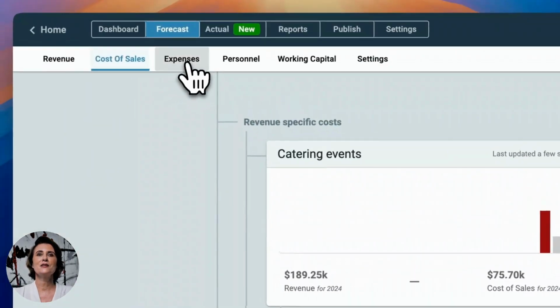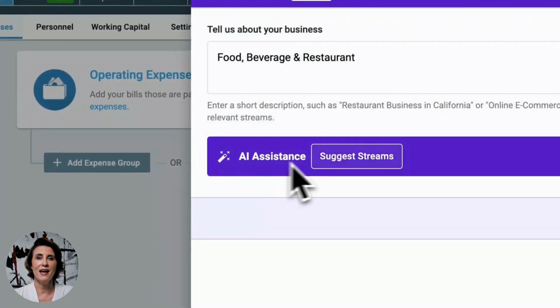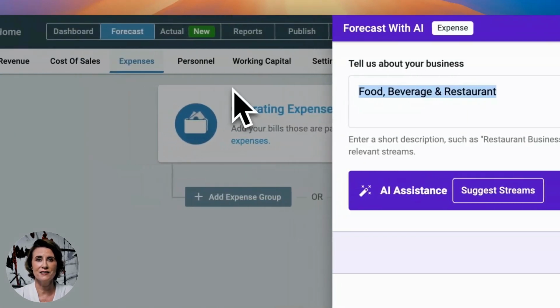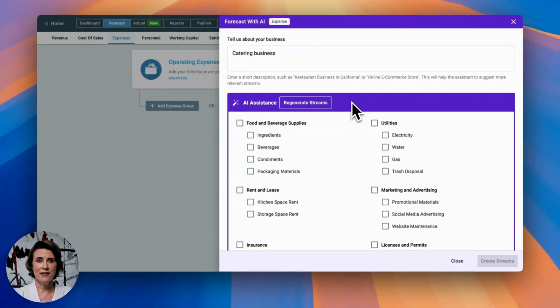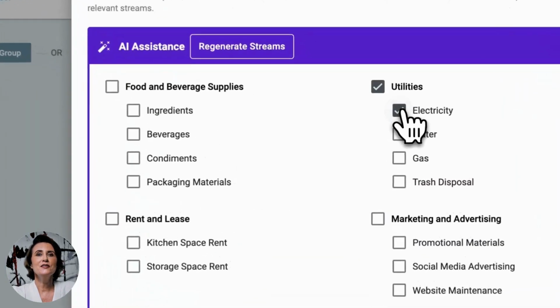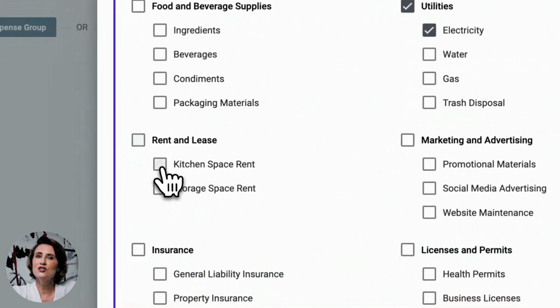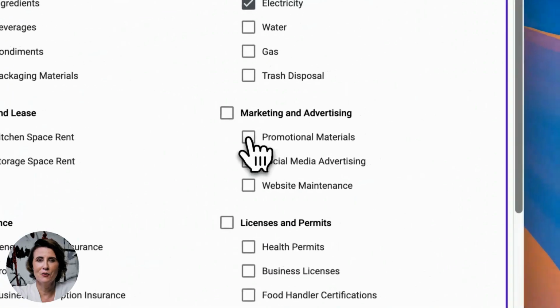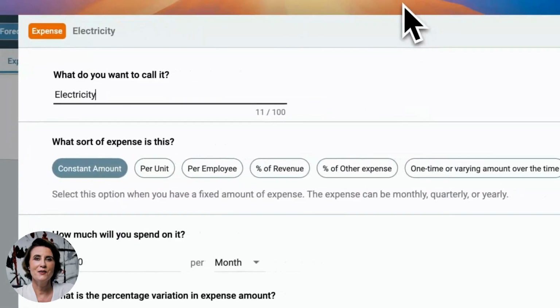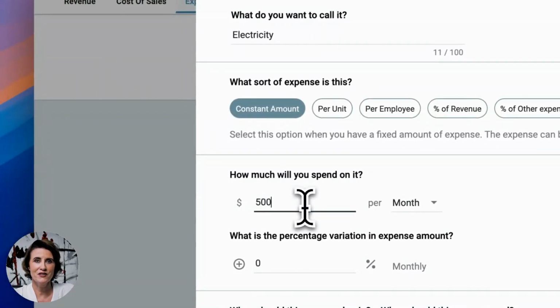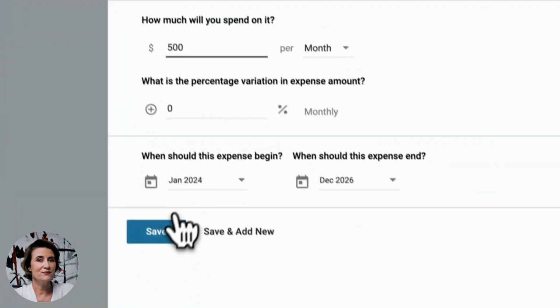Now, operating expenses. We will ask our AI to suggest some operating expenses for our catering business. Let's see what it suggests. Okay, so let's choose some utility expenses like electricity, kitchen space rent, and promotional and marketing materials. So let's add electricity expenses. We will spend $500 monthly on electricity.